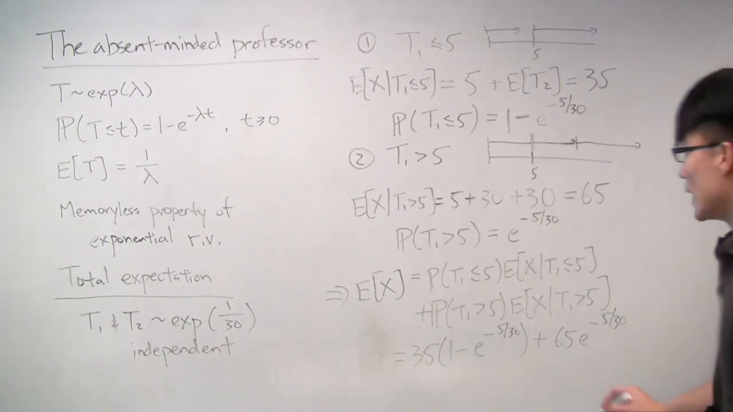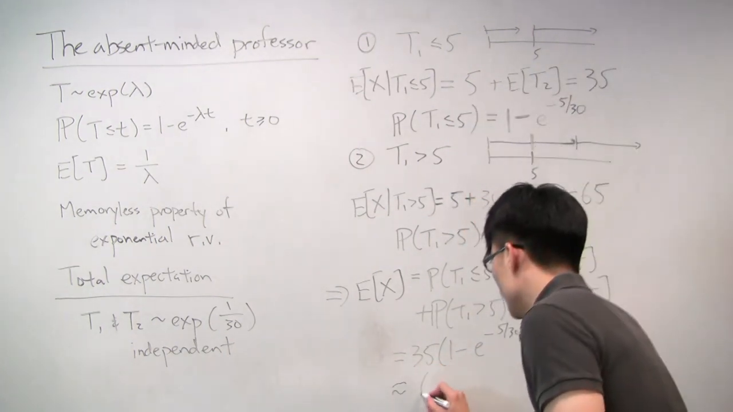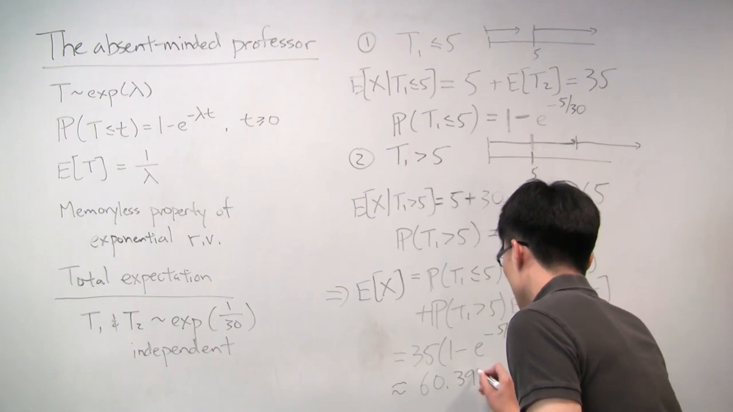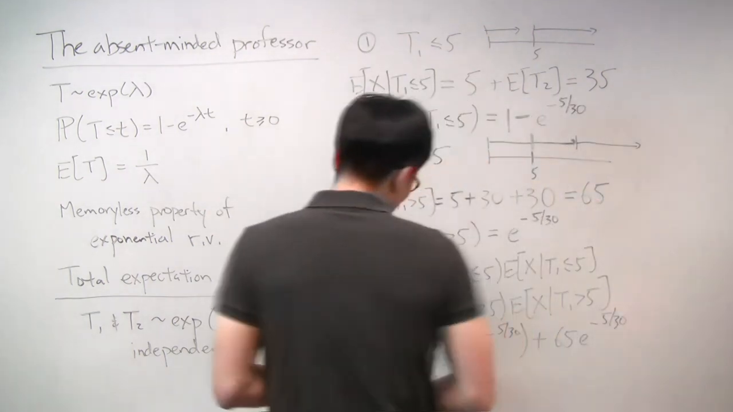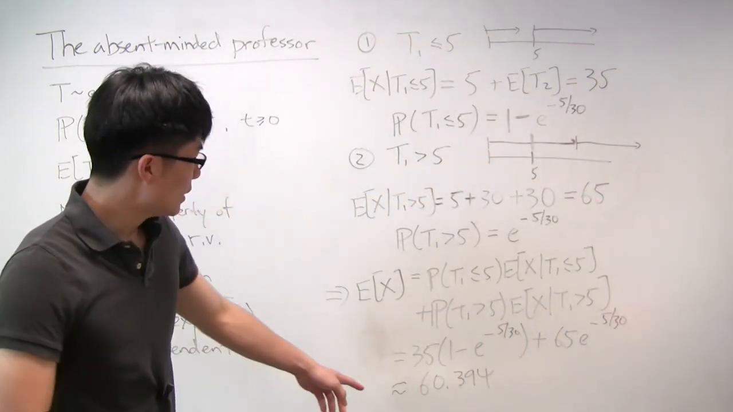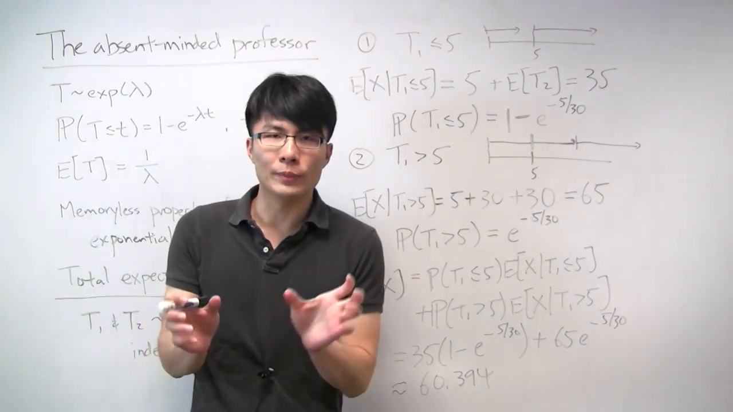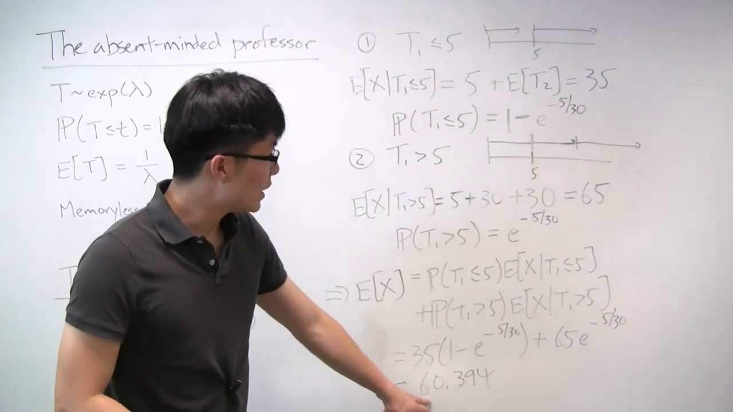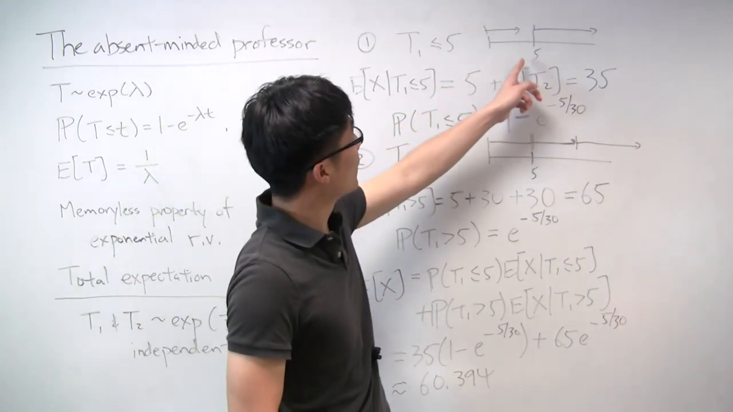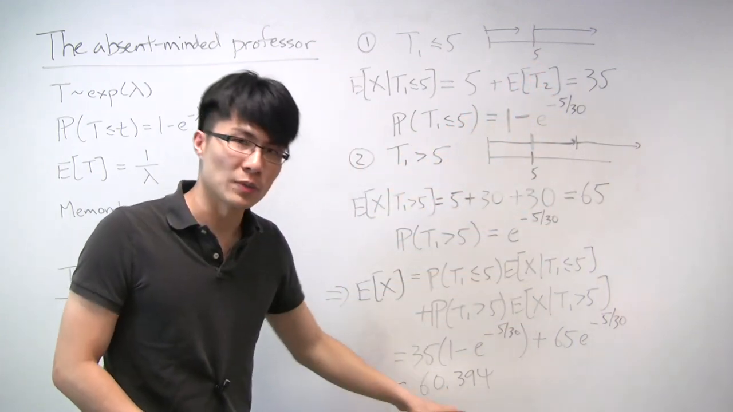And it turns out that this is approximately equal to 60.394 minutes. All right, so what have we found? We found that the original guess that we had, if we just had 2 meetings back to back, was that on average it would take 60 minutes. It turns out that because of the way that things are set up, because of the 5-minute thing, it actually takes a little longer than 60 minutes on average.